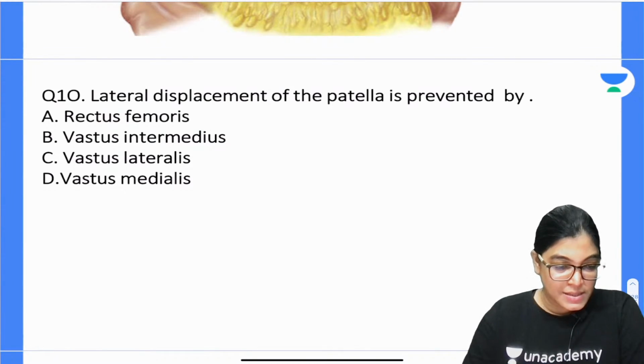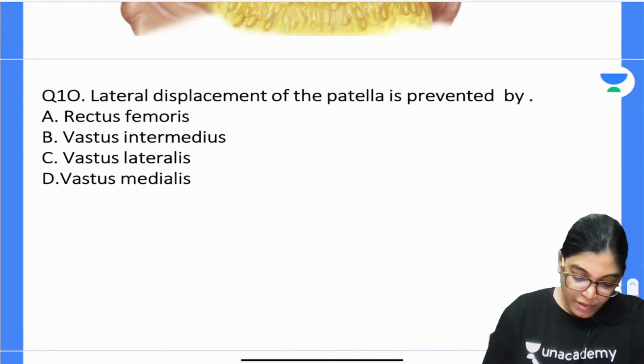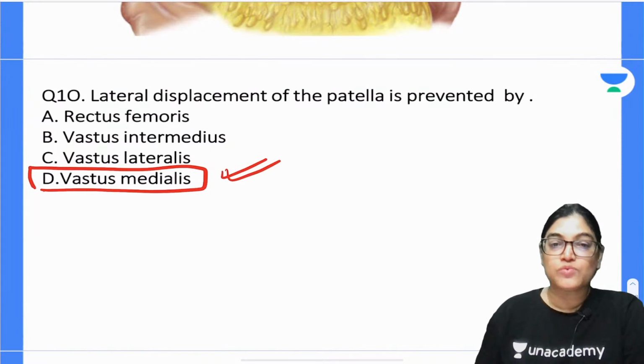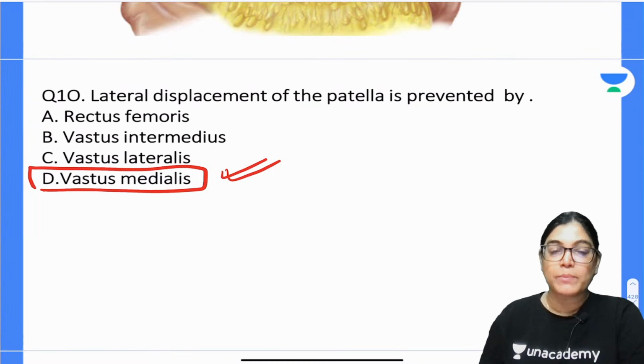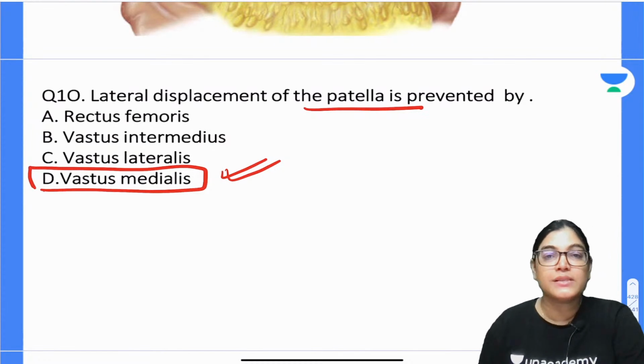So yes, I got an answer from Ajit Sarma, waiting for others. Actually D option is perfectly correct. This vastus medialis muscle attachment on the patella is onto the greater area, on the medial aspect and onto the base of patella. So it is preventing the lateral displacement of the patella.